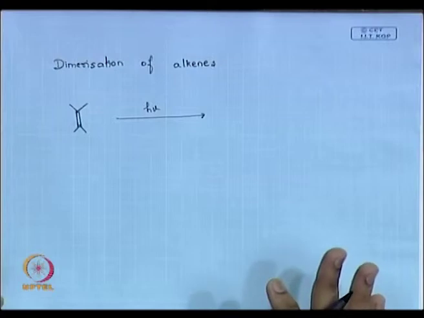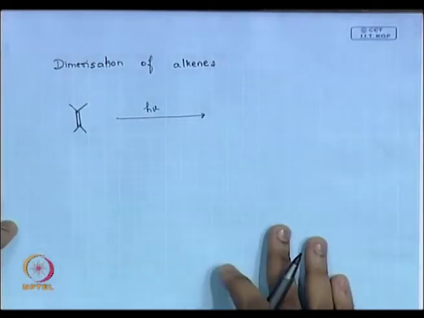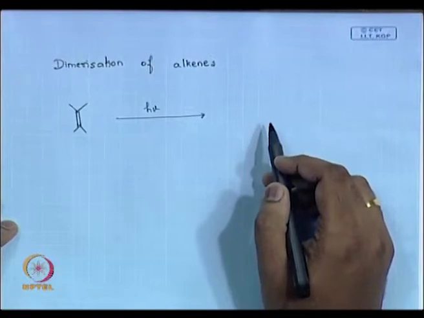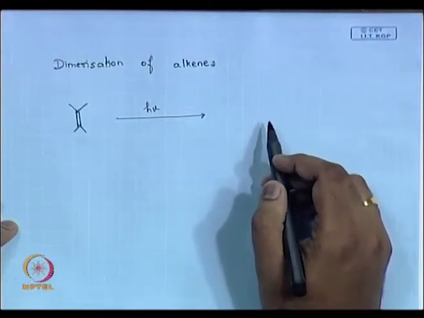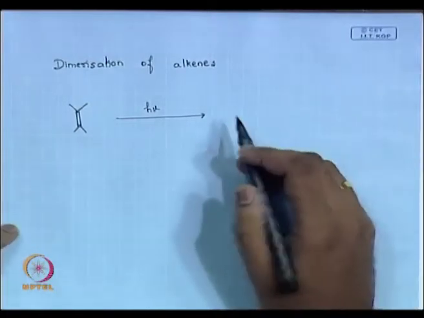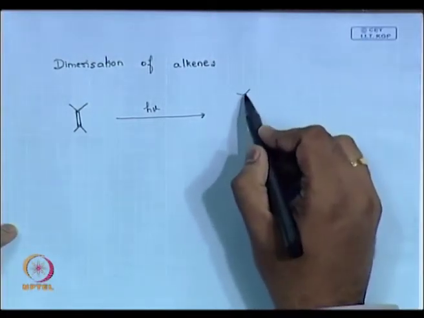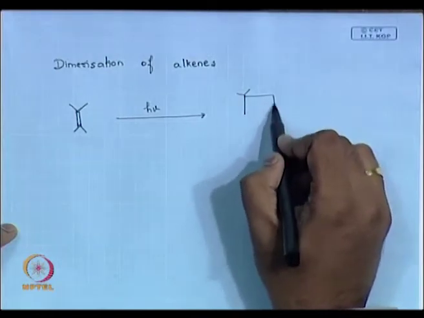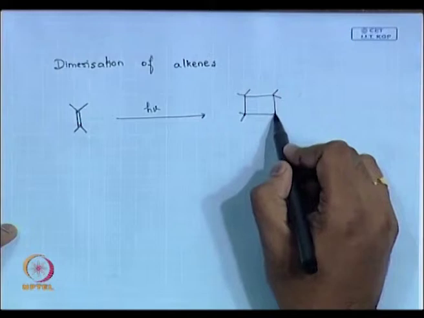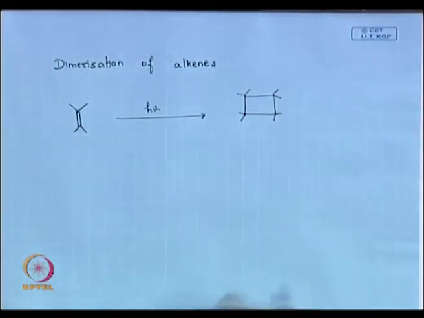It is direct irradiation. What do you expect? Two ethylene molecules getting dimerized, right? You can get this type of system.